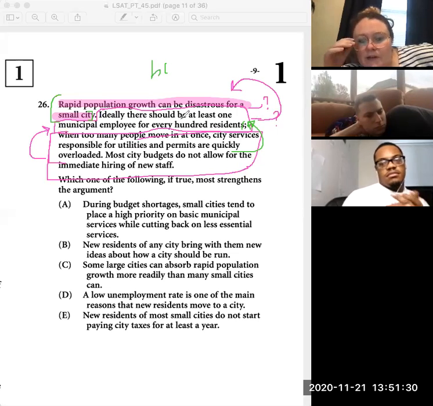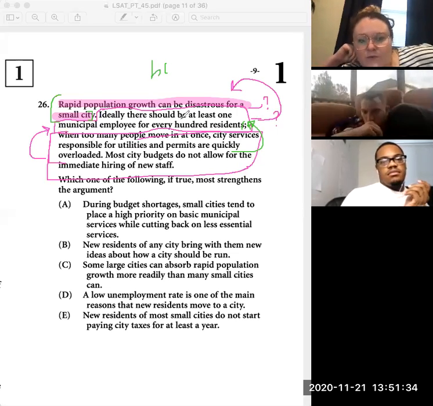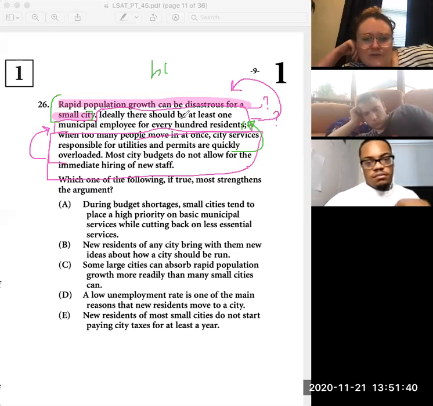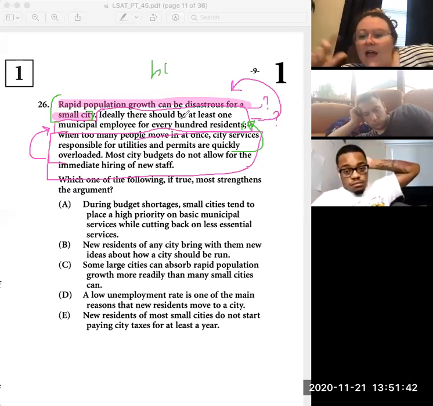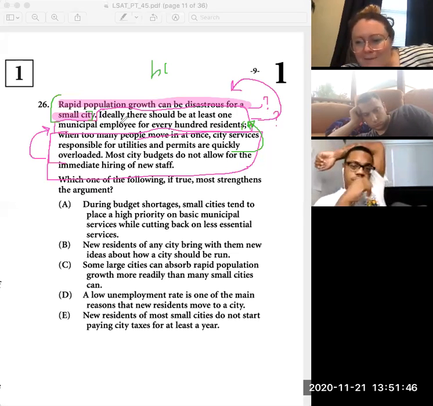Where on the other end, if we would try it the other way and say, ideally, there should be at least one municipal employee for every 100 residents because rapid population growth can be disastrous for a small city. That first sentence doesn't follow that, right? Like that makes no sense.